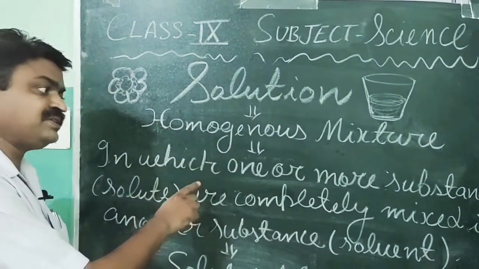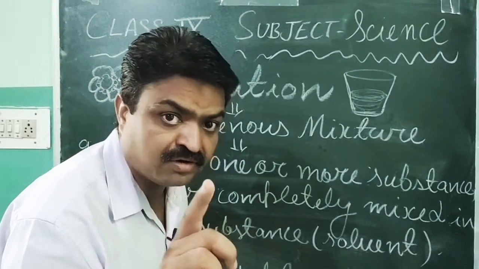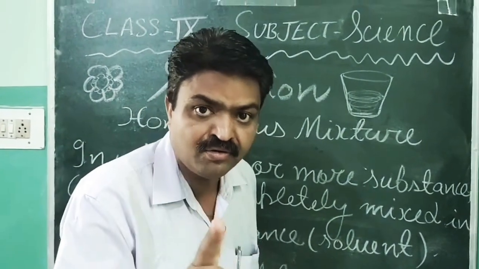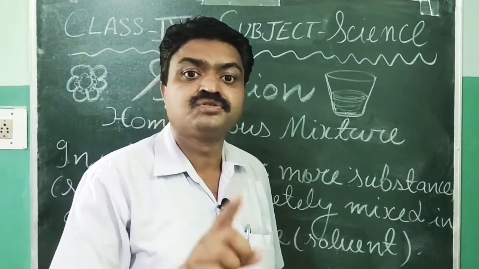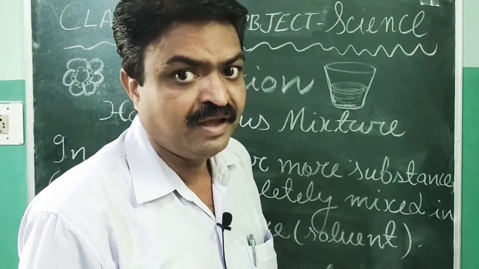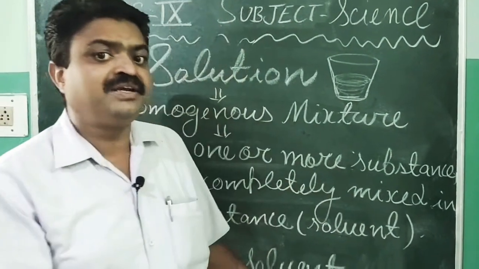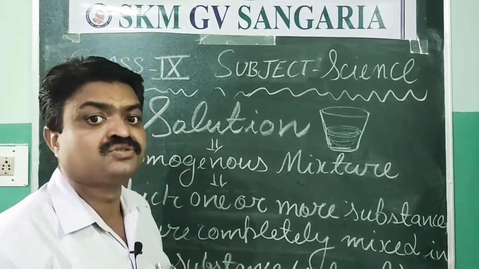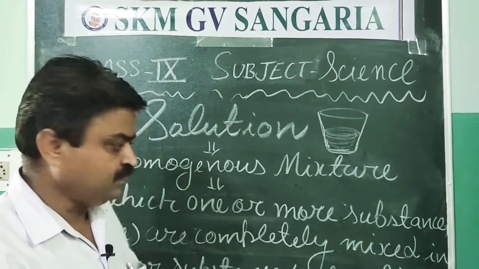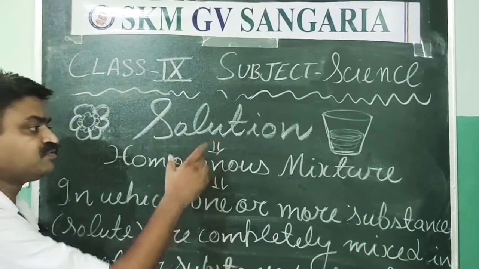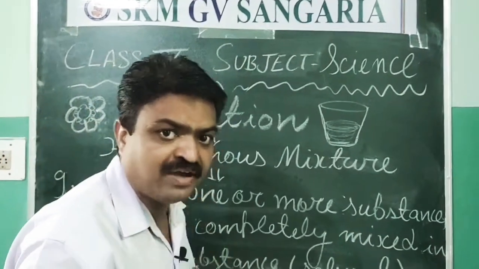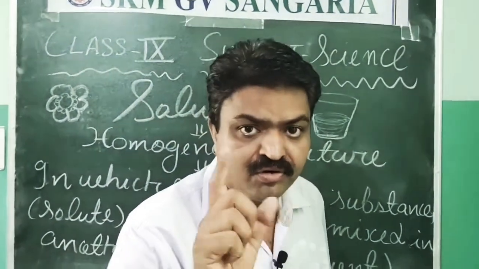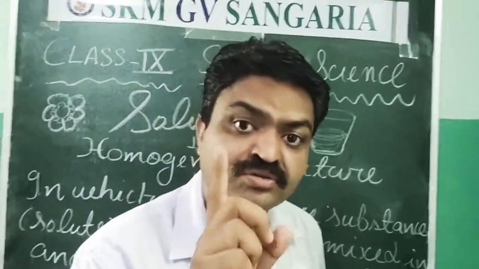So the substances that are dissolved are known as solute, student, and the substance in which they are dissolved is known as solvent. So the mixture of solute and solvent is known as solution.